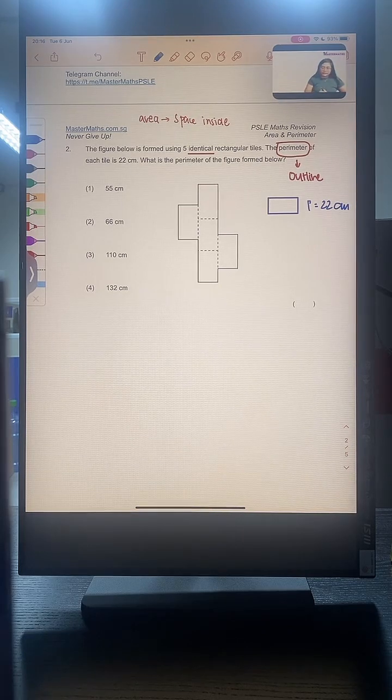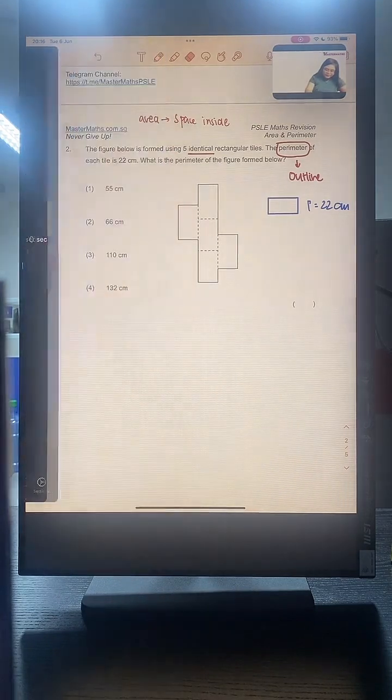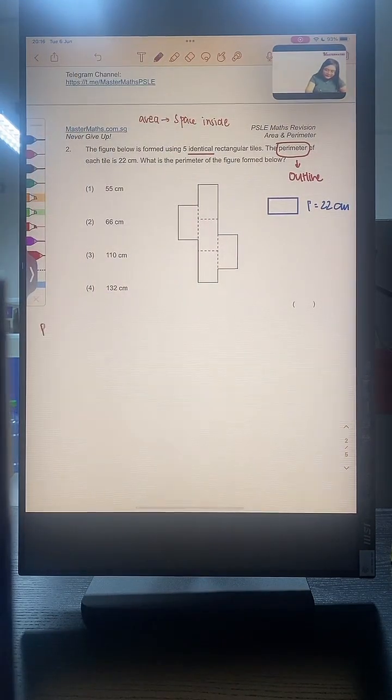So let's go through this question. Now, what I want to teach you today, the first thing that I want you all to remember today is this method that I'm going to introduce. It's going to be called the push-out method. Let me write it at the side here. This is called the push-out method.